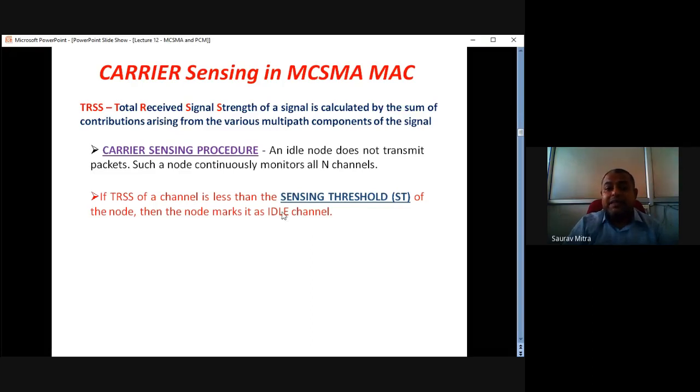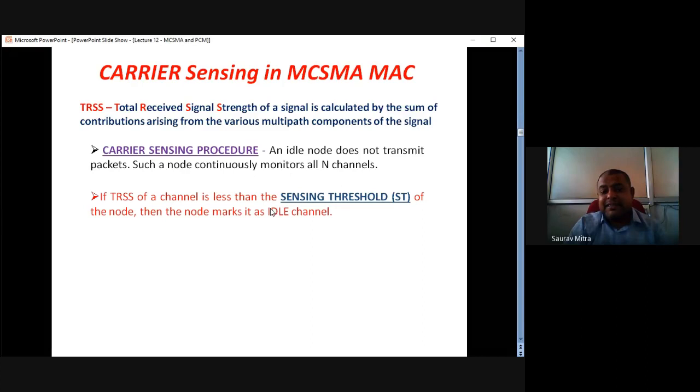So what is the condition for data transmission? The TRSS value at any channel sensed by the sender should be less than the sensing threshold. If TRSS of a channel is less than the sensing threshold of the node, then the node marks that channel as an idle channel. First the node is idle, not transmitting any data.